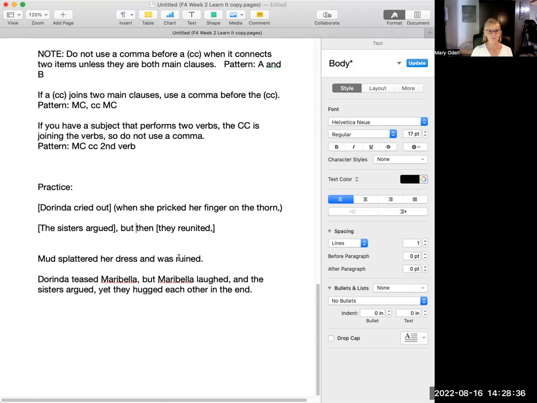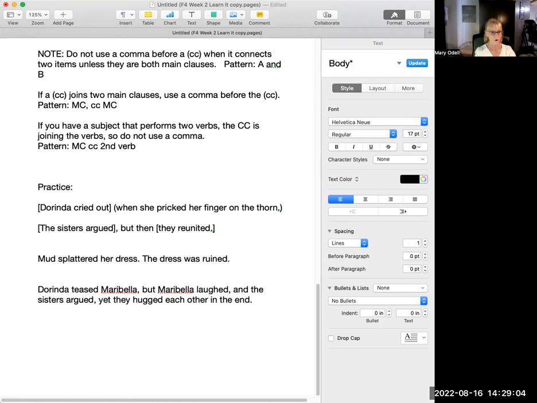So either you can make it two sentences. Mud splattered her dress. Now, the reason I didn't say "it was ruined" is because mud is also an "it." So we want to be clear what we're referring to, and you can't be clear in this case. So you could just split it into two sentences: Mud splattered her dress. The dress was ruined. Or you could say, mud splattered her dress, and the dress was ruined, in which case you need a comma here.